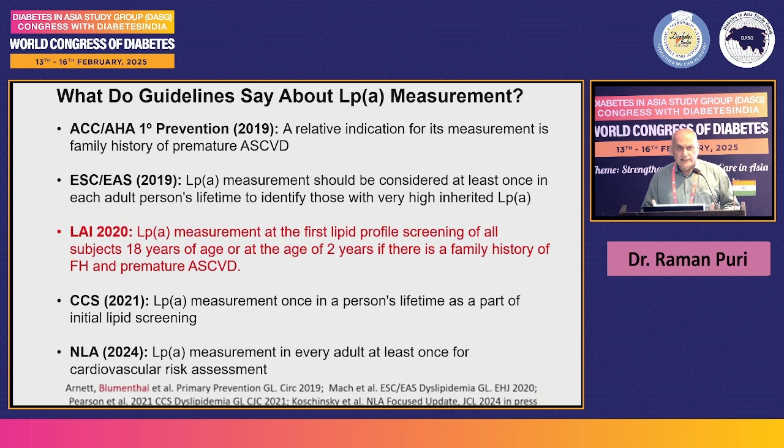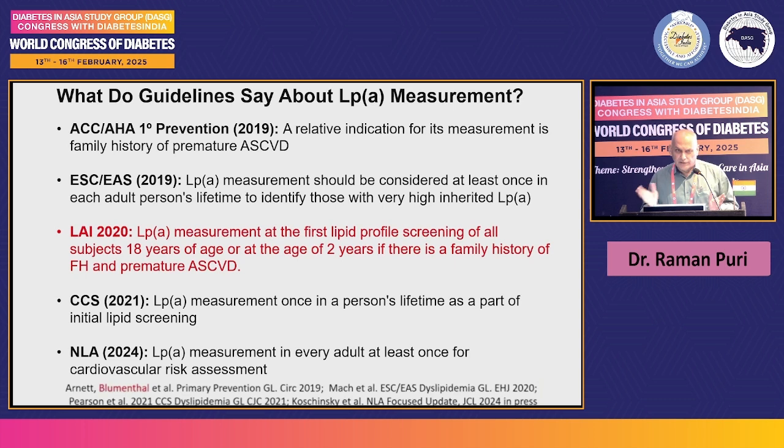Now, what do the guidelines say about this? American guidelines say that a relative indication for its measurement is family history of premature ASCVD. European guidelines say LPA measurement should be considered at least once in each adult person's lifetime to identify those with very high inherited lipoprotein A. The Canadian Cardiovascular Society says LPA measurement once in a person's lifetime as a part of initial lipid screening. And NLA 2024 says LPA measurement in every adult at least once for cardiovascular risk assessment.